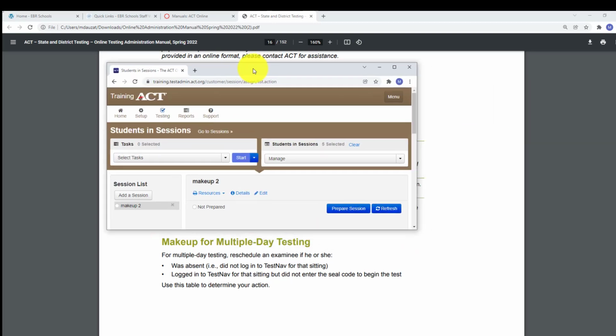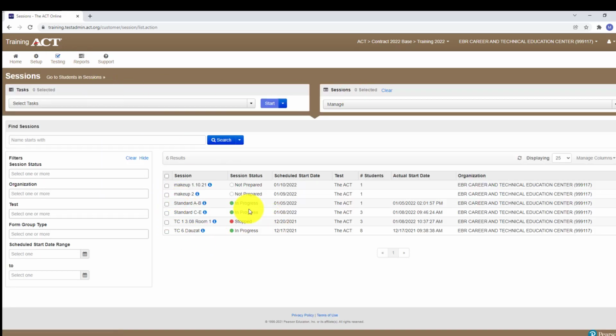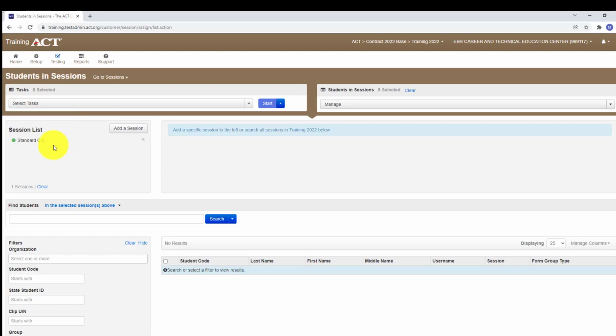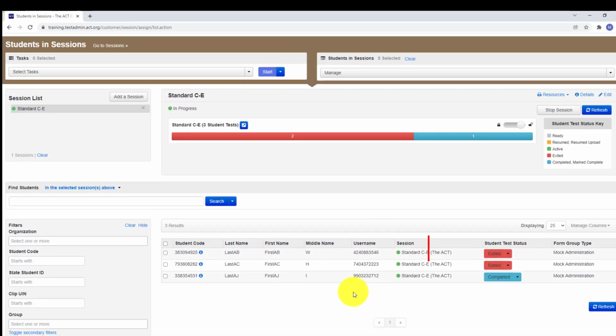So let's go back. I'm going to go back to Pearson Access Next. I'm going to go to testing. I'm going to show all sessions. All right. Okay, there we go. Let's go back to the one we were working with earlier. I'm going to go to the task pane. I'm going to click on Show Students in Sessions and Control Sessions, and click on this. You must click on this for the students to show up, and the students are showing up, okay?